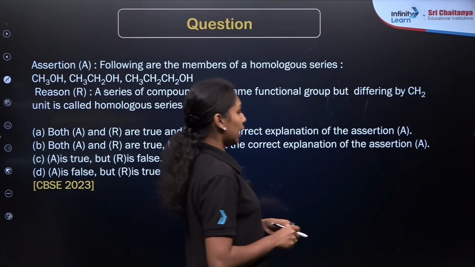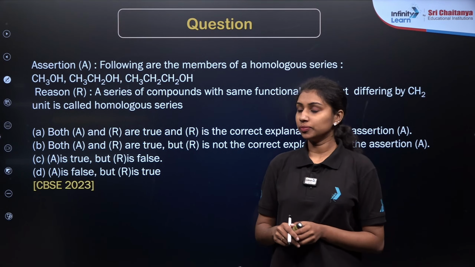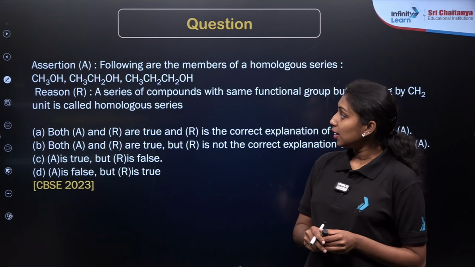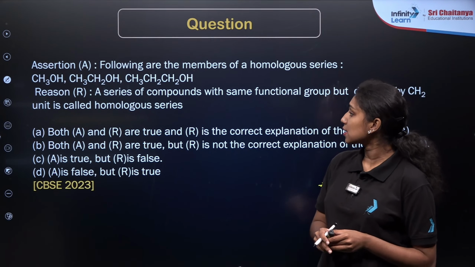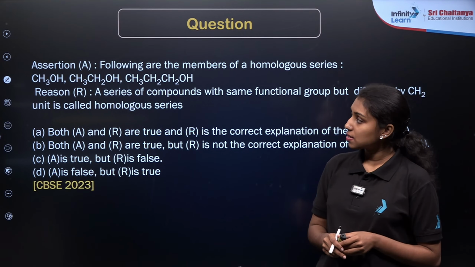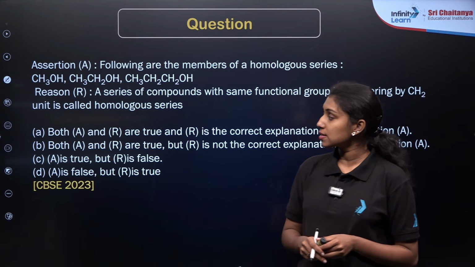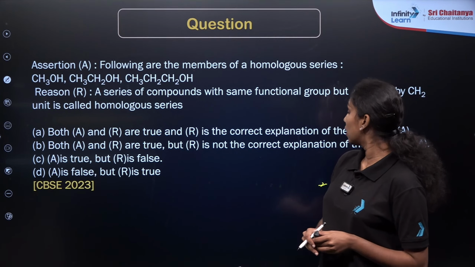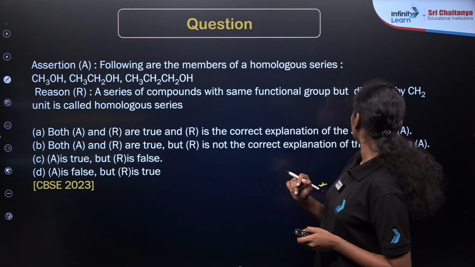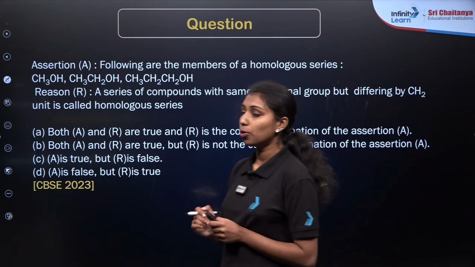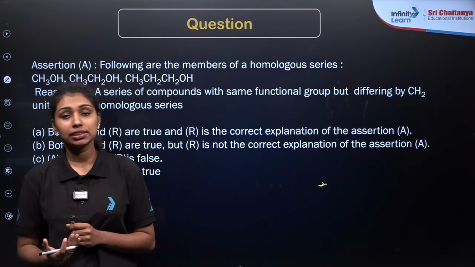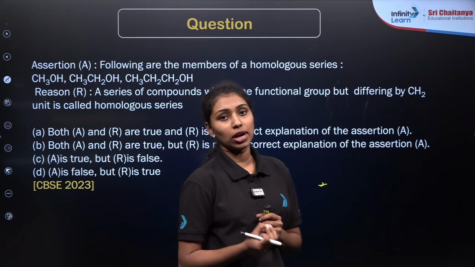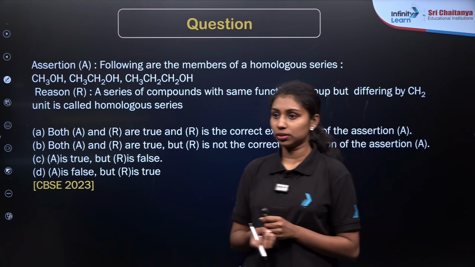Here is the next question, again an assertion-reason type question. The assertion is: the following are members of a homologous series: CH3OH, CH3CH2OH, CH3CH2CH2OH. And the reason is: a series of compounds with the same functional group but differing by a CH2 unit is called a homologous series. We need to identify whether the assertion and reason are true or false, and whether the reason is the correct explanation or not.